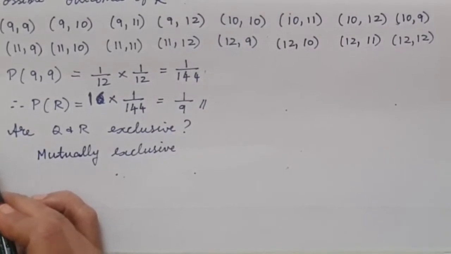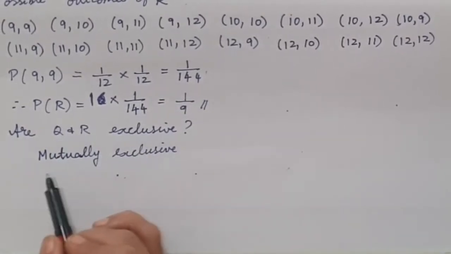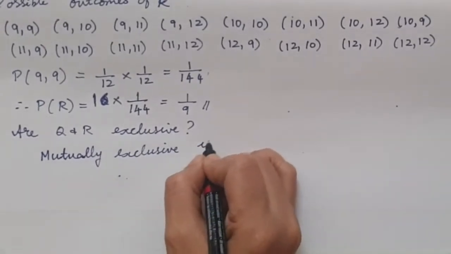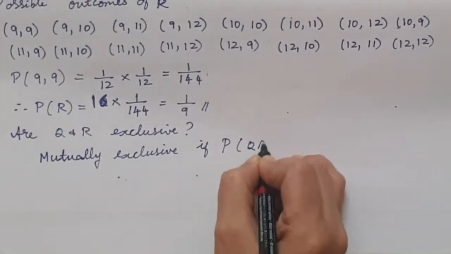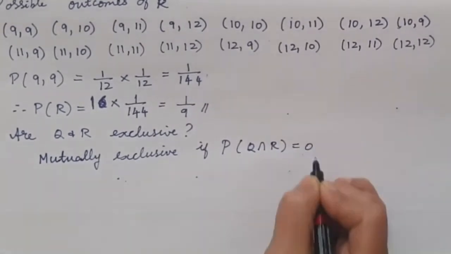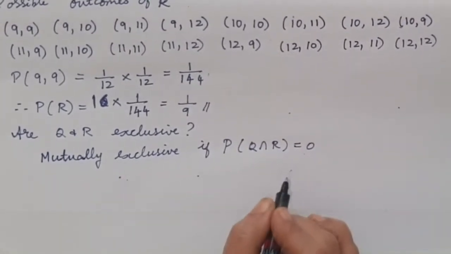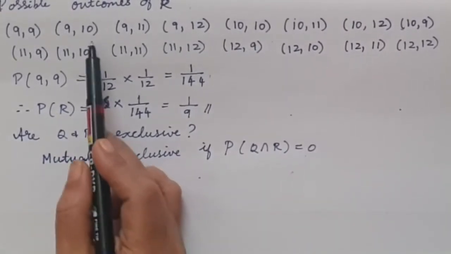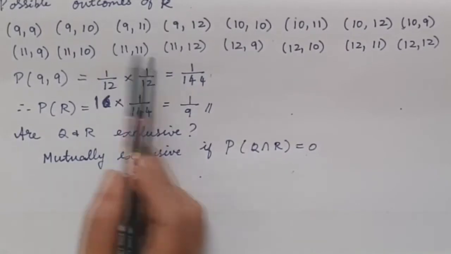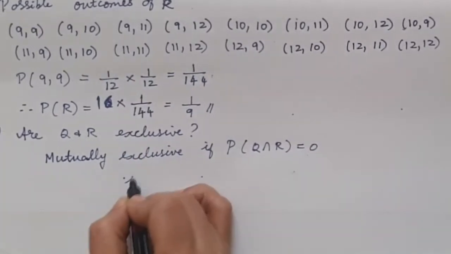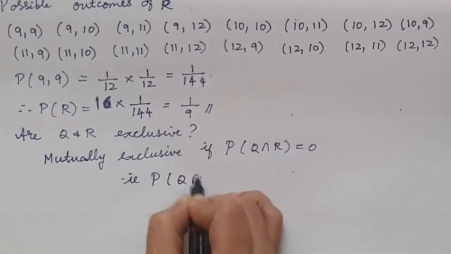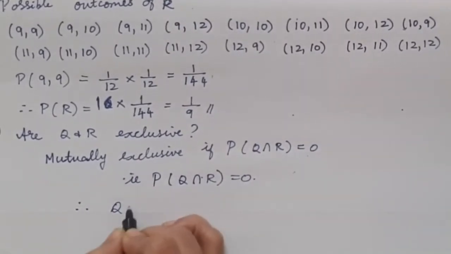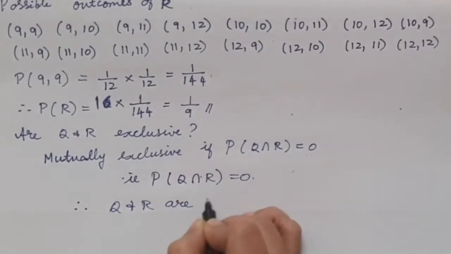The third part of the question: are Q and R mutually exclusive? There is one condition for mutually exclusive: if the probability of Q intersection R equals 0, then we say that the two events are mutually exclusive. Now if you see the outcomes of Q and R, there is nothing in common. That is, the probability of Q intersection R equals 0. Therefore, Q and R are mutually exclusive.